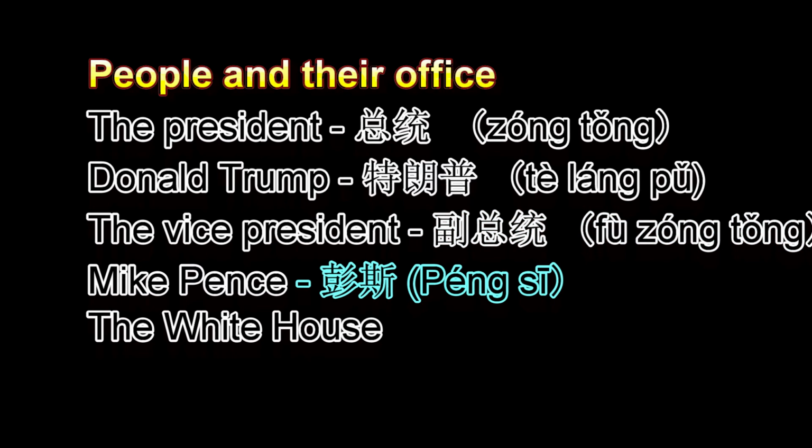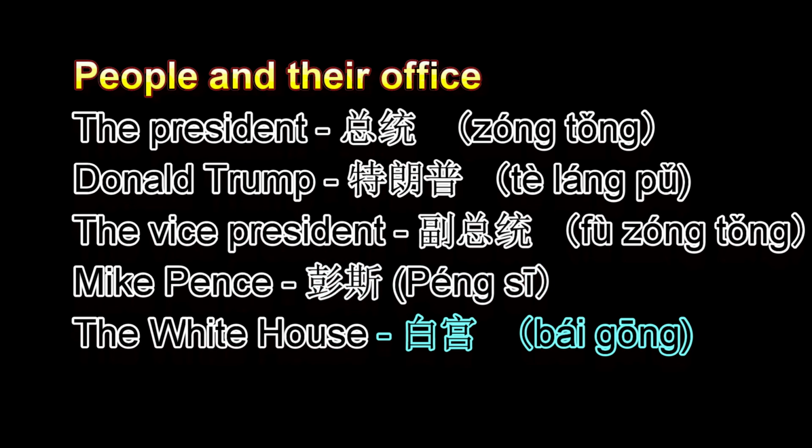Those 2 people live in the White House, and the White House is 白宫. So 白宫 means like White Palace. In the US, there are 2 main parties, and they are right now battling for the presidential election that will be at the beginning of November. So let's see some words related to politics.